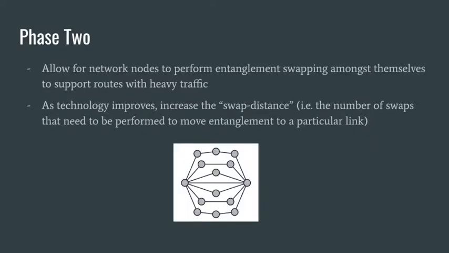In the second phase, we consider moving entanglement in the network between the links using entanglement swapping. Entanglement swapping is a multi-party protocol that consumes entanglement units along a path in order for two endpoints of the path to share entanglement at the end of the protocol.